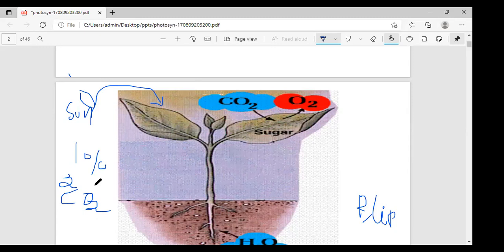It is also very interesting to note that, listen carefully, a total of 90% of global photosynthesis is performed by ocean algae.